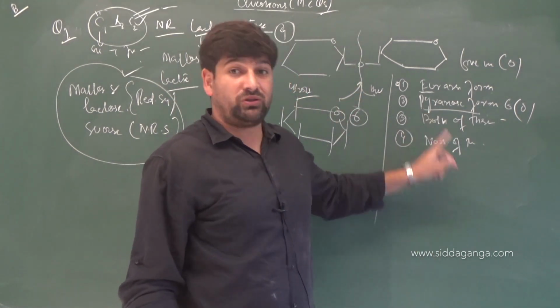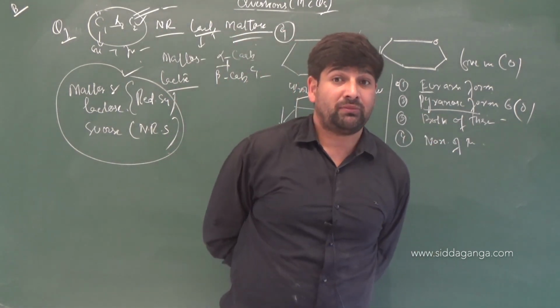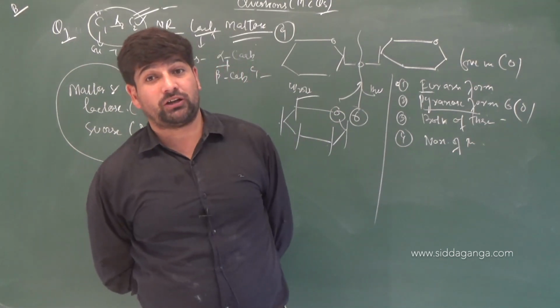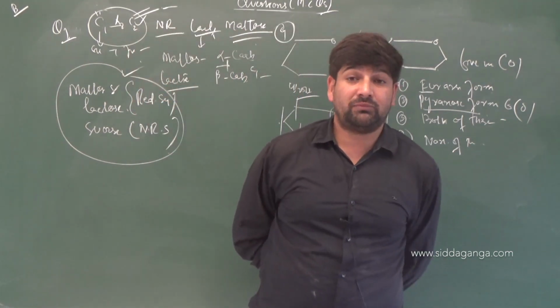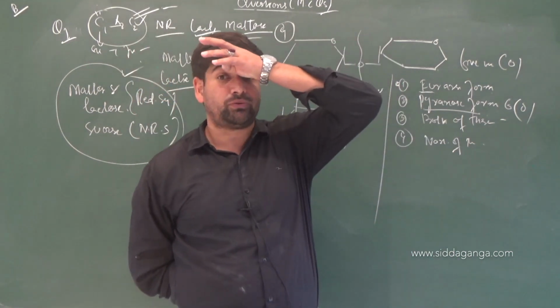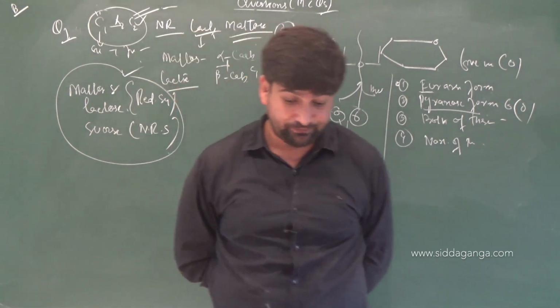You will get only one furanose form. That's for fructose only, right? That will be furanose form. But keep it in mind that fructose can also exist in pyran form. But the more stable and naturally existing one is in furan form, right? Clear. Next one, children.